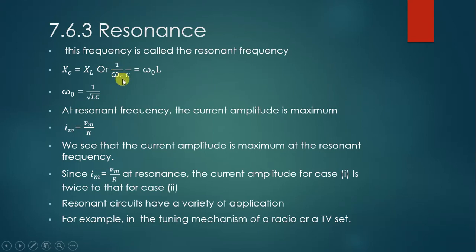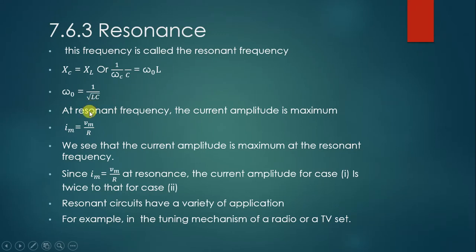So 1 upon omega 0 into C is equal to omega 0 into L. Now we need to get the omega 0 value. So omega 0 into omega 0 becomes omega 0 square, which is equal to 1 upon L into C. Taking the square root of this side, we get omega 0 equal to 1 upon root LC.